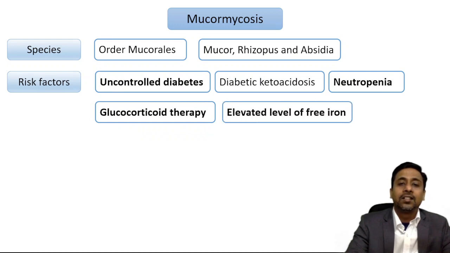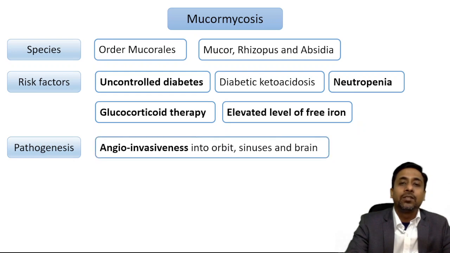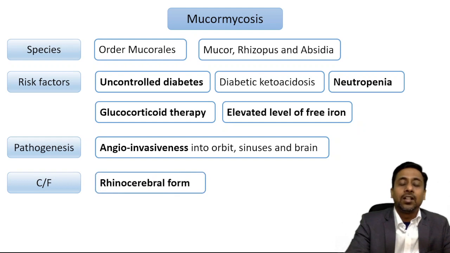The pathogenesis behind this is angioinvasiveness of the fungus, which invades the orbit, sinuses, and brain. The most common clinical presentation is the orbitocerebral or rhinocerebral form.